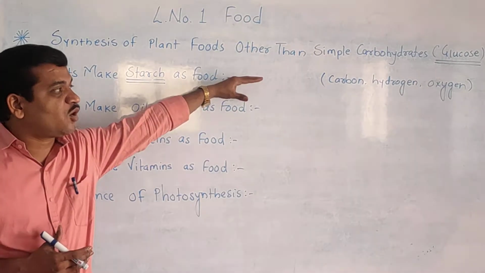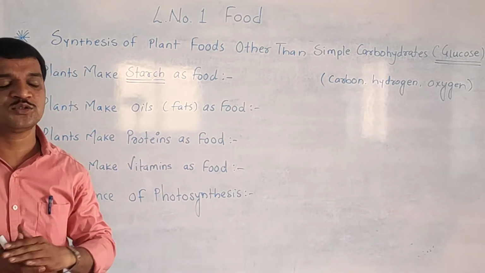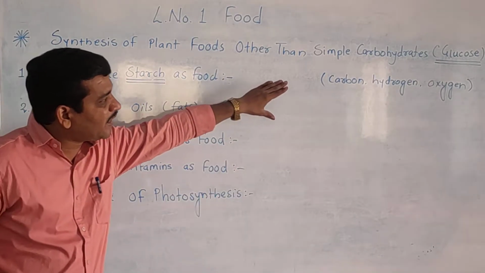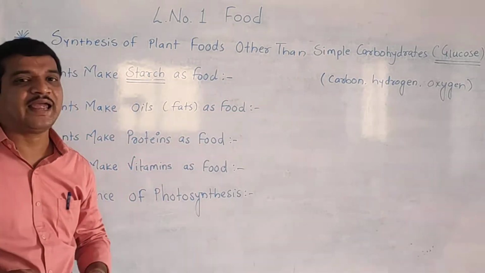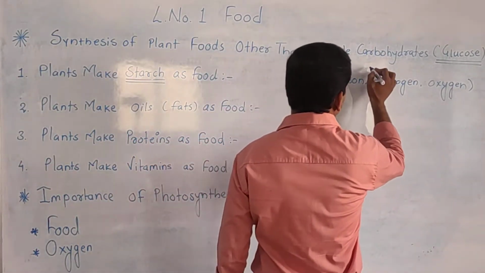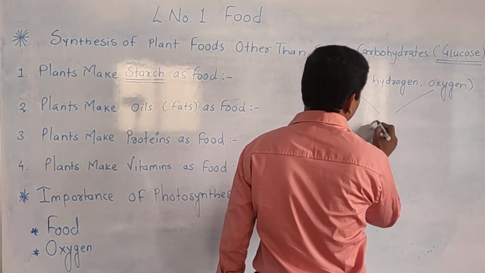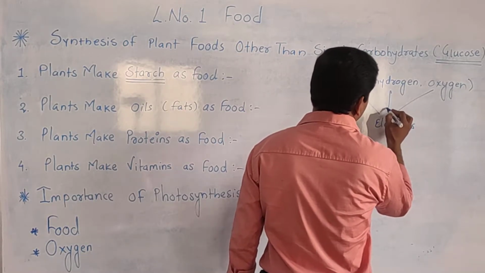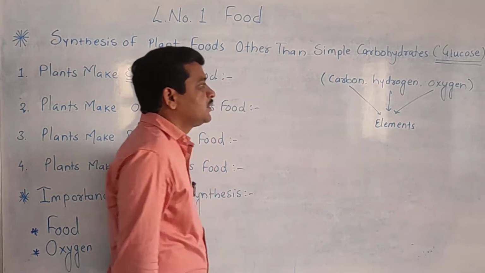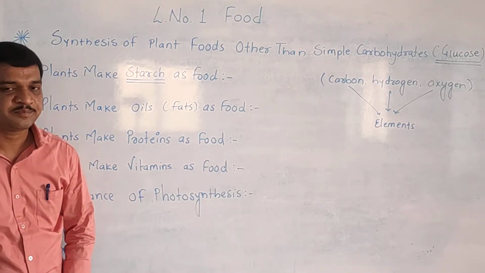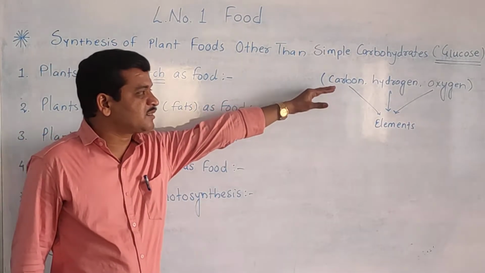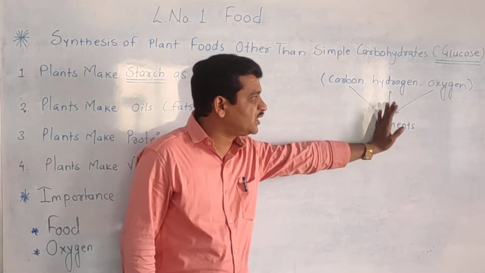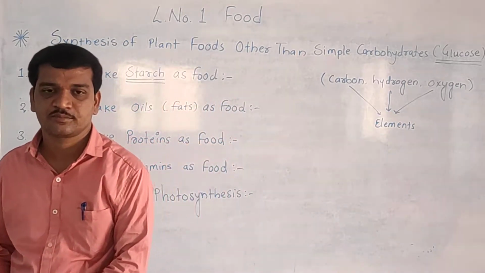So what is this glucose, or the simple carbohydrate? Simple carbohydrate, that is called glucose, is made up of three elements. Okay students, see here, simple carbohydrate or glucose is made up of three elements, that is carbon, hydrogen and oxygen.